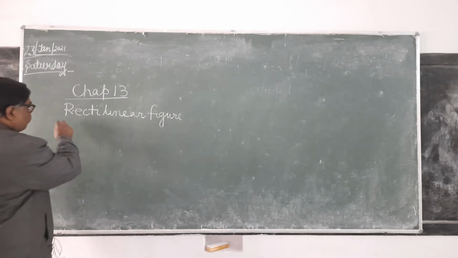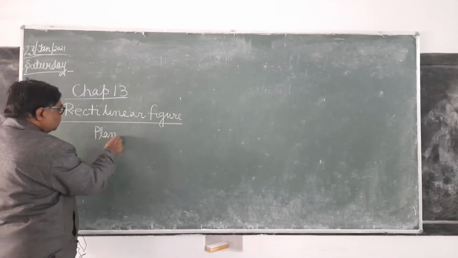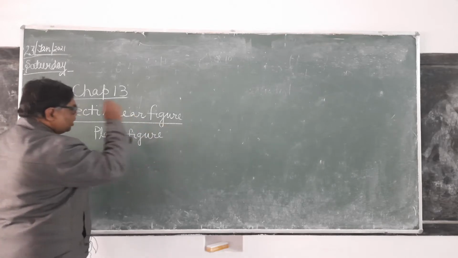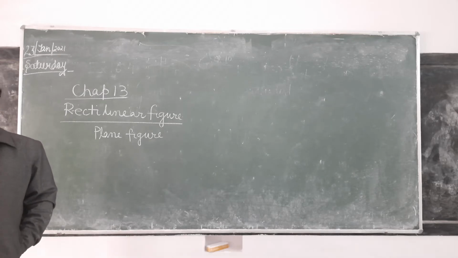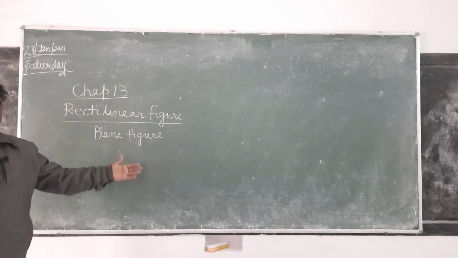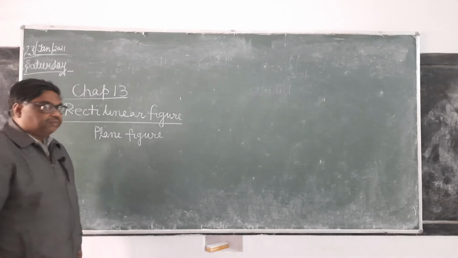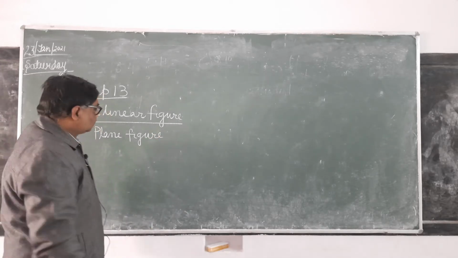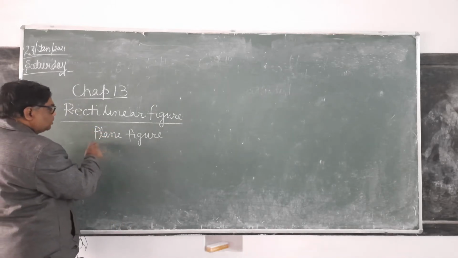What is the meaning of plane figure? Plane figure means the boundary of the figure, which we call the perimeter. If the boundary of the figure is lying on the same plane, then that figure is said to be a rectilinear figure. It's clear? Now here in a rectilinear figure, all the sides will be straight lines.